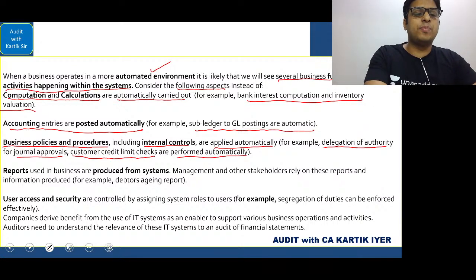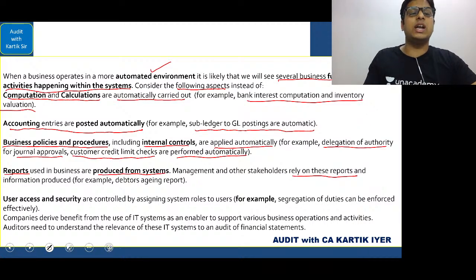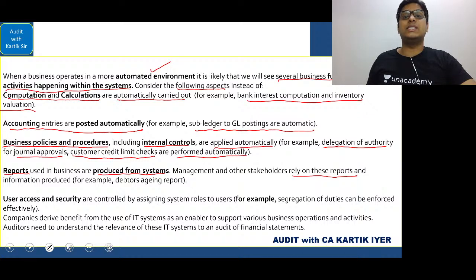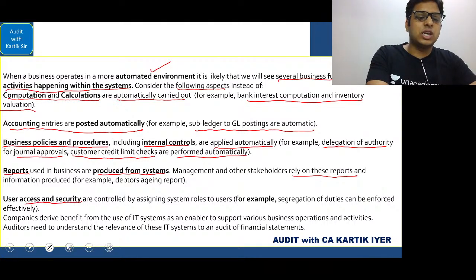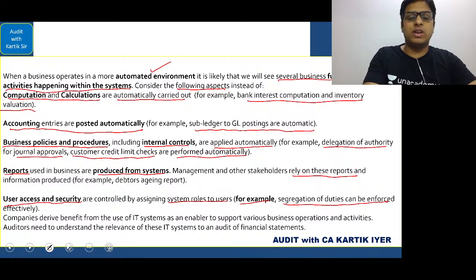Next, reports used in business are produced from systems. Management and other stakeholders rely on these reports and information produced. For example, debtors aging report. You know this. Users' access and security are controlled by assigning system roles to users. For example, segregation of duties can be enforced effectively.